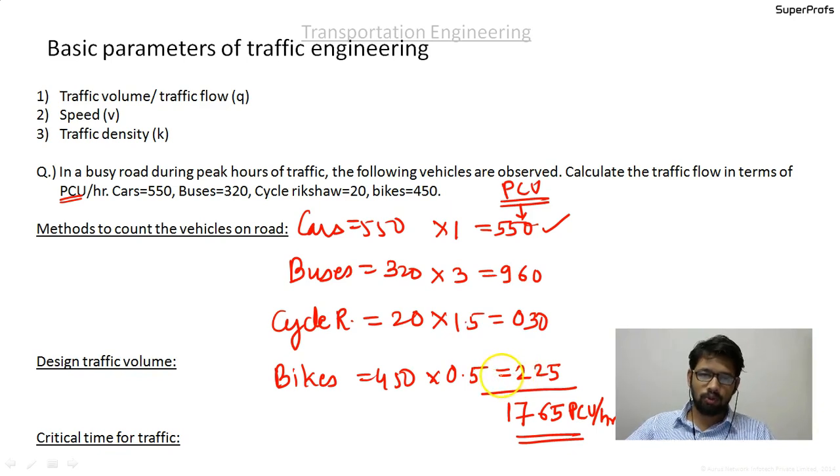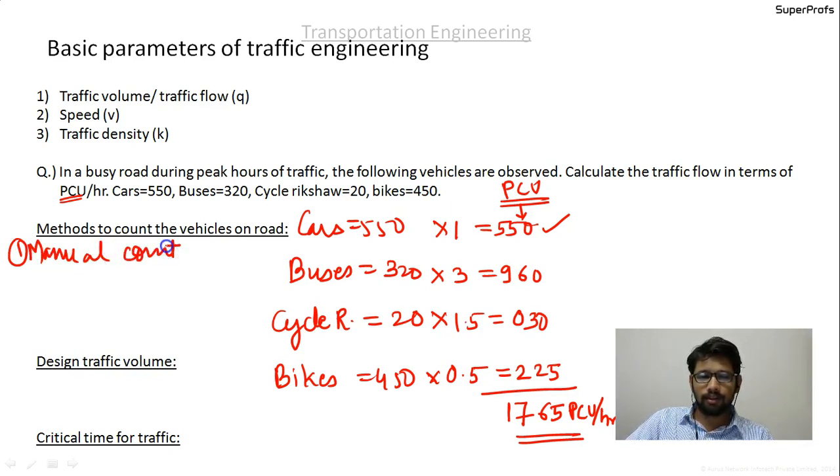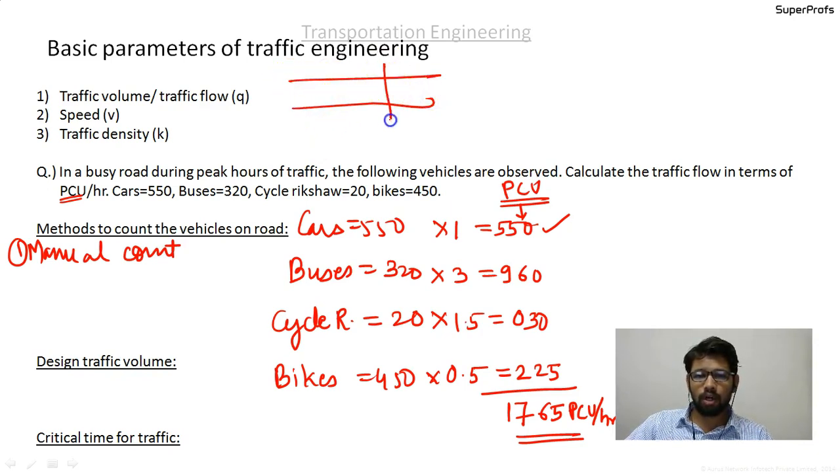So we will now discuss different methods to count the vehicles on the road. The very first method is the manual count. In this, you need to go to the roadside, draw one section, stand over here and start counting the number of vehicles. One passed, then one, two, in both the directions. Now it is a practical situation. Now you see how the complications are increasing. The traffic volume is measured in both the directions separately. You need to have the direction, and you need to count the number of vehicles per unit time.